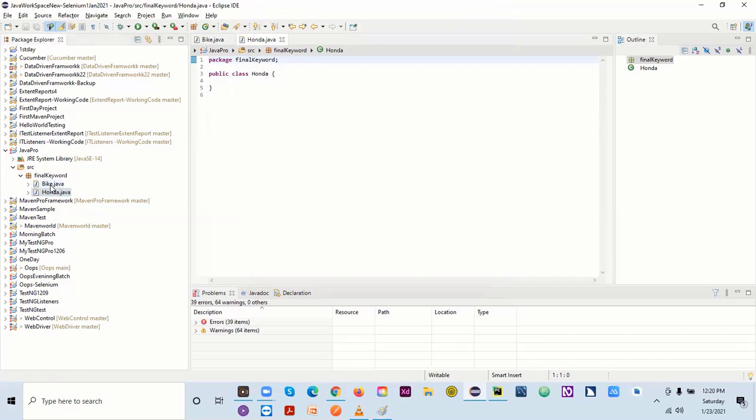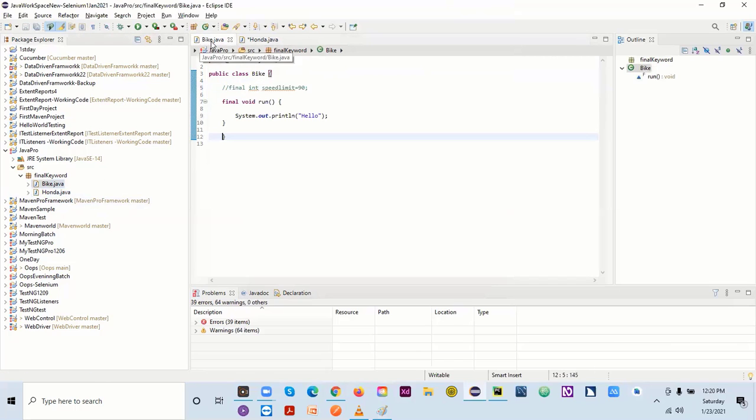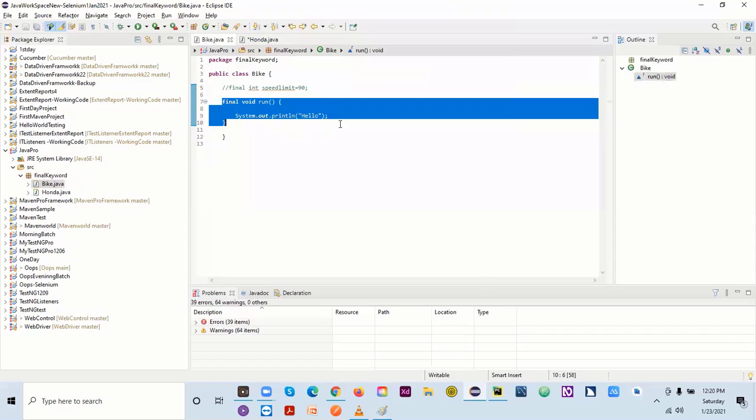So here, this is the main method. I would say this is the superclass for me, and this is the child class, the subclass, right? So bike is a parent, and this is the child one. Okay. So let's come here. Every bike runs, right? Every bike will have its mileage, speed, whatever it is.